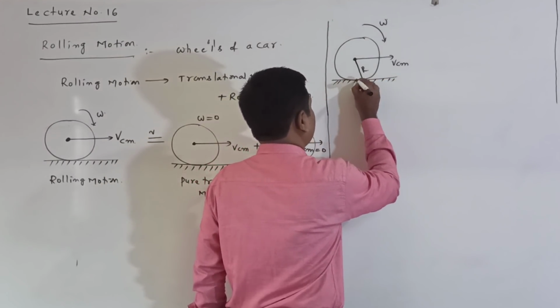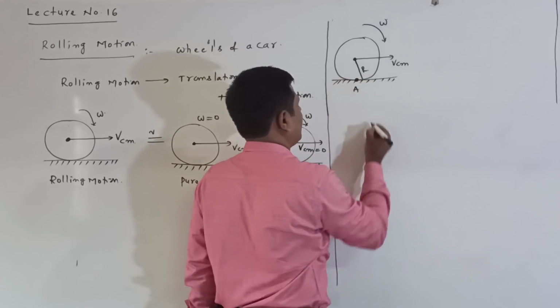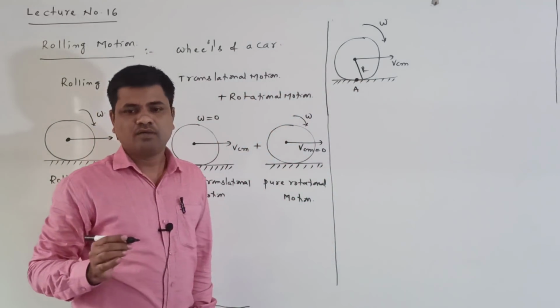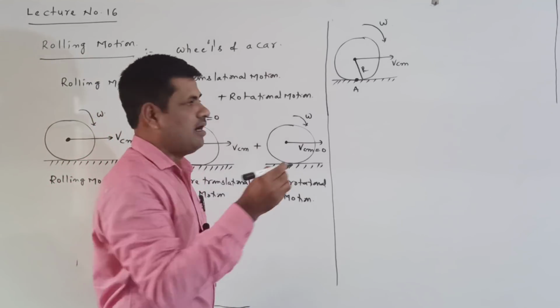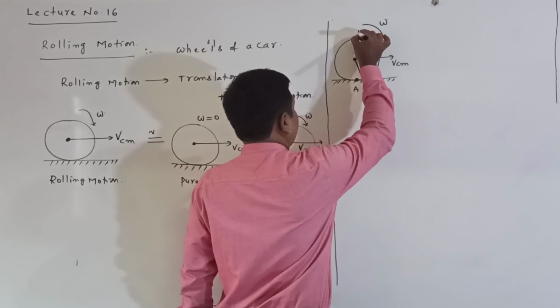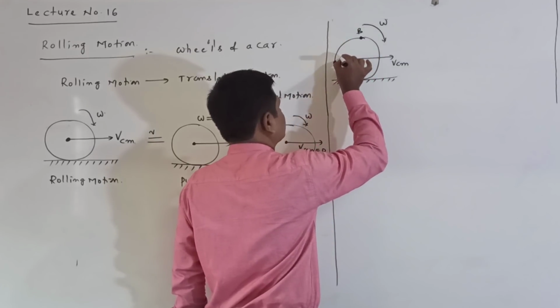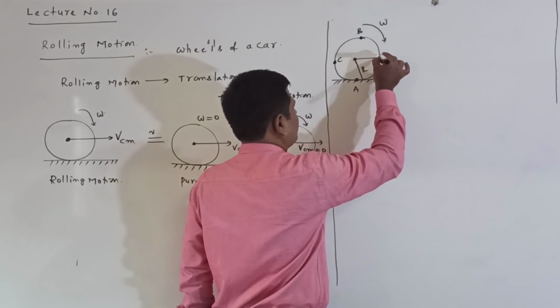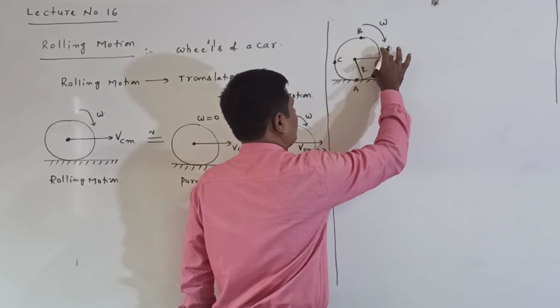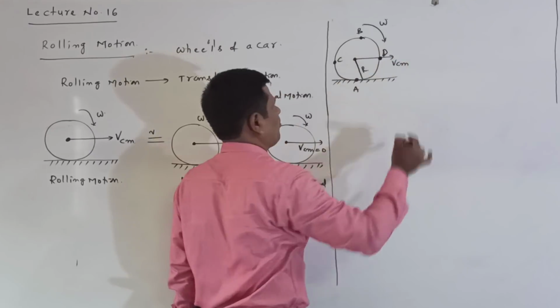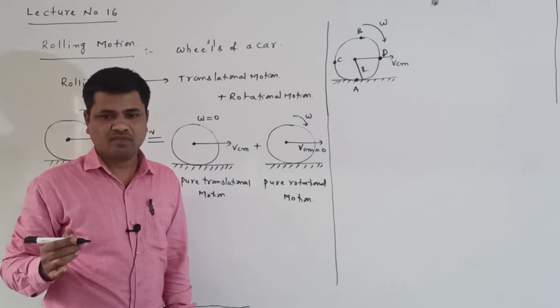But here I want to find the total velocity, that is, the velocity at point A, point B, point C and point D. I want to find the velocities at 4 points. How to find the velocities?